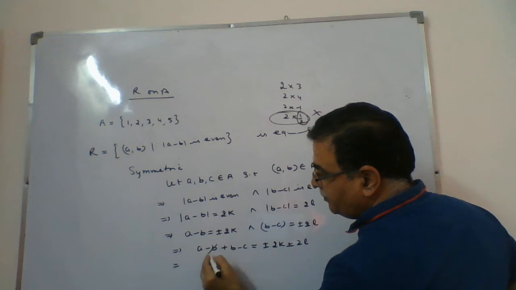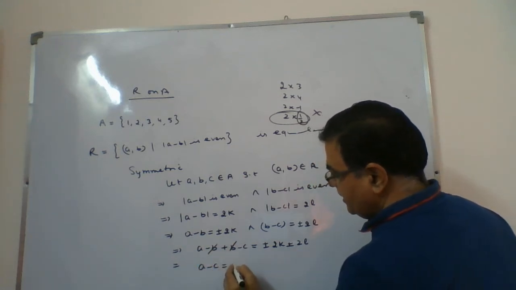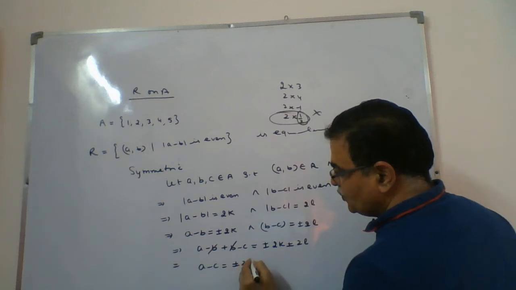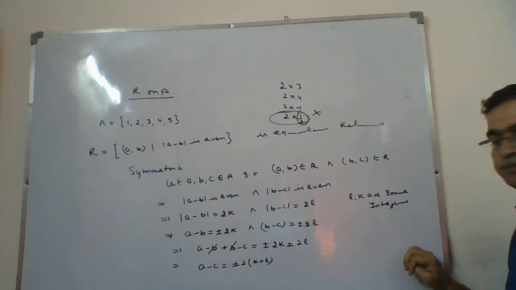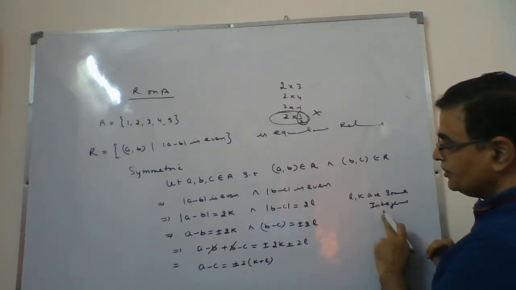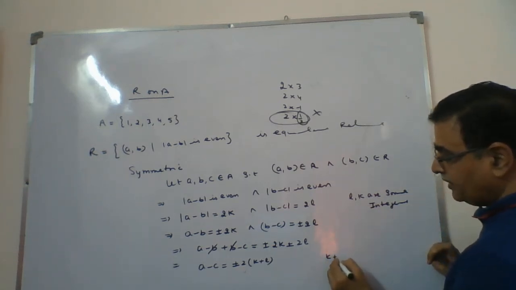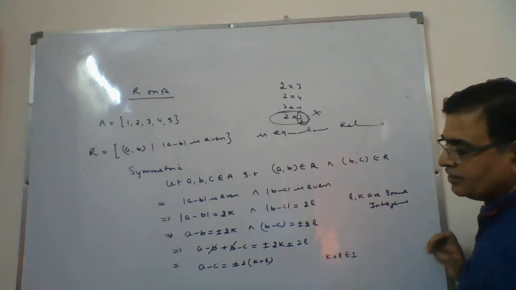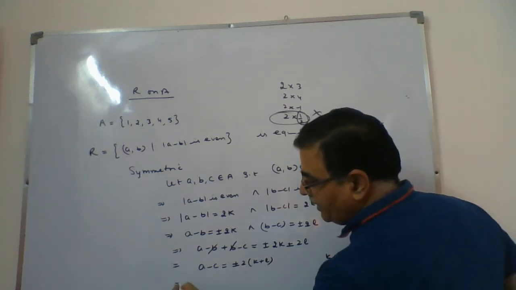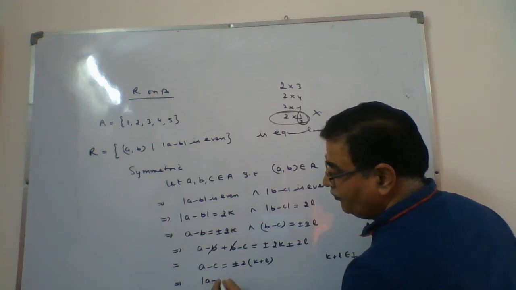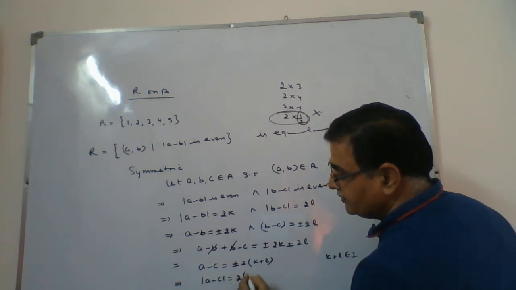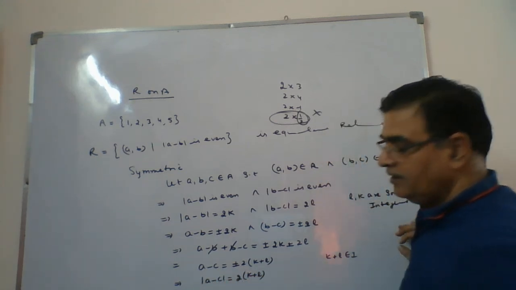So here B and B cancel out. It will come out to be A minus C will be plus minus 2k plus L. K is an integer, L is an integer, so K plus L also belongs to integers. So this implies, when you remove this plus minus sign, you should write modulus of A minus C will be twice of K plus L.